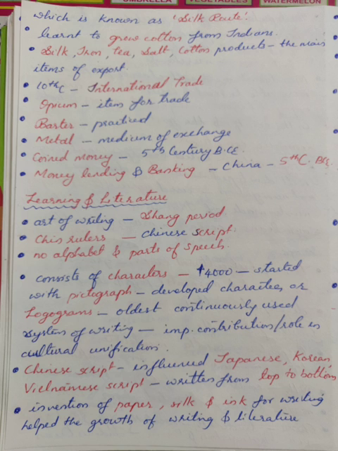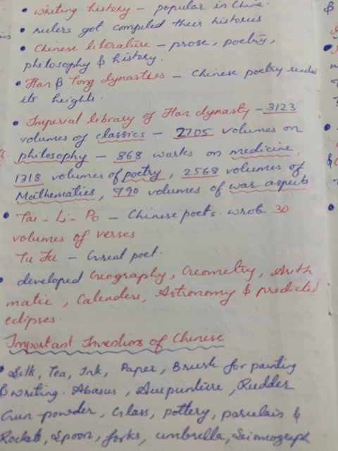Chinese characters constitute the oldest continuously used system of writing in the world. The writing played an important role in cultural unification. Chinese script also influenced Japanese, Korean, and Vietnamese script. It is written from top to bottom. The invention of paper, silk, and ink for writing helped the growth of writing and literature. The practice of writing history was also popular in China.